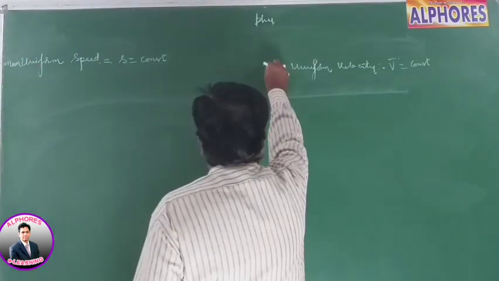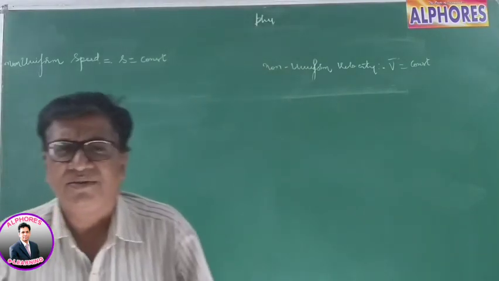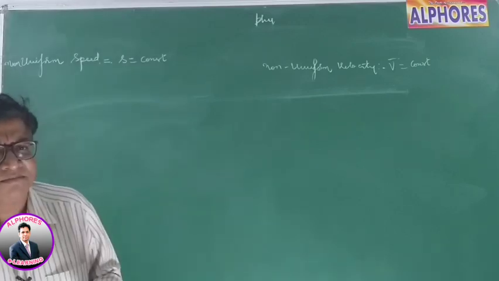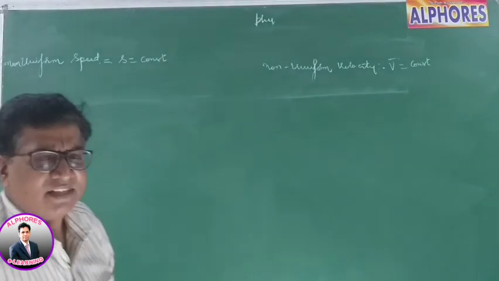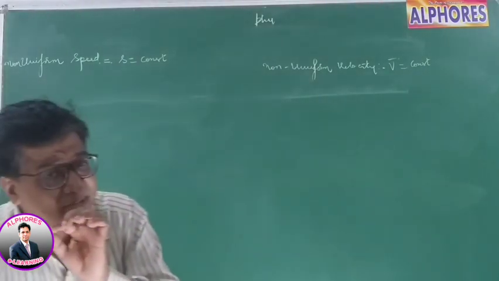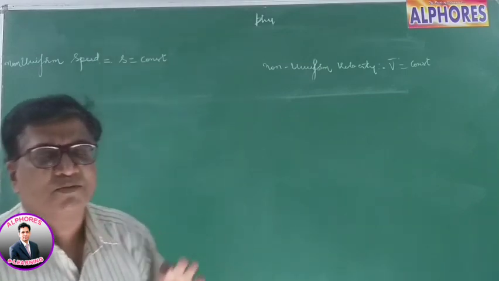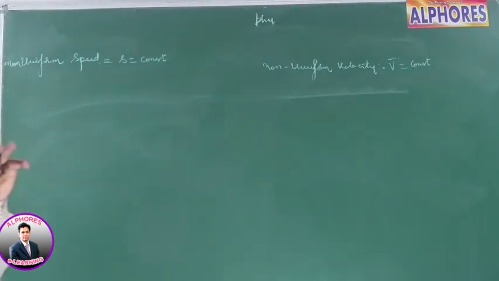Non-uniform speed, non-uniform velocity. Then, what does it mean? Non-uniform means not constant, changing. If the body moves with different speeds at different instants of time, then it's non-uniform. If the speed remains the same at all instants of time, the speed is constant, uniform. But if the speed is changing, then it is non-uniform.